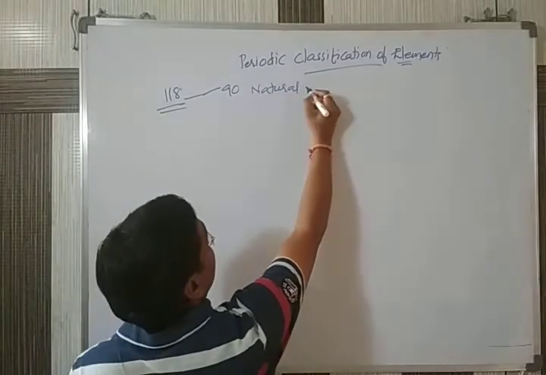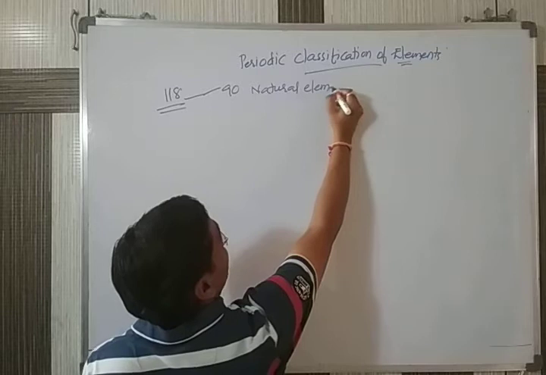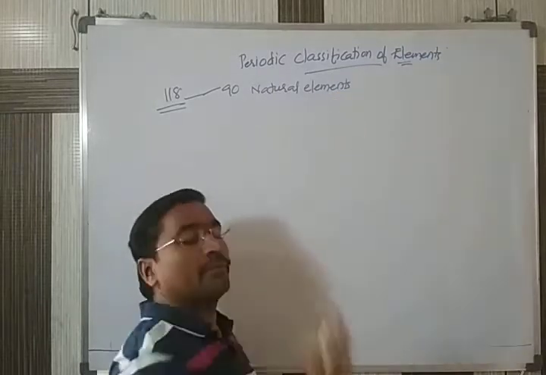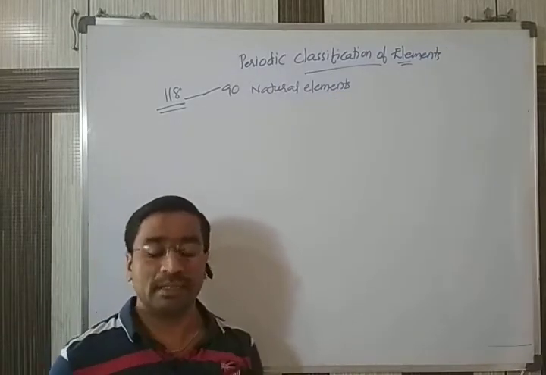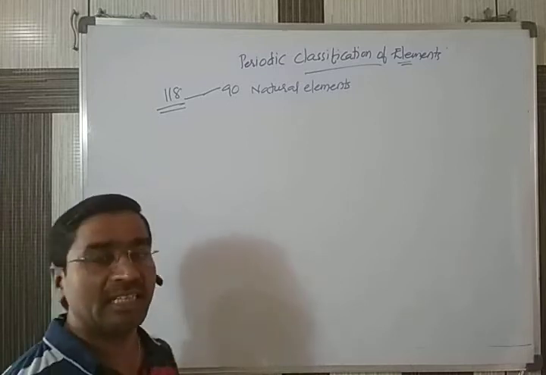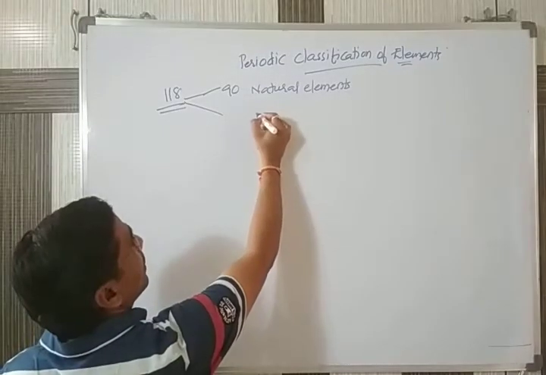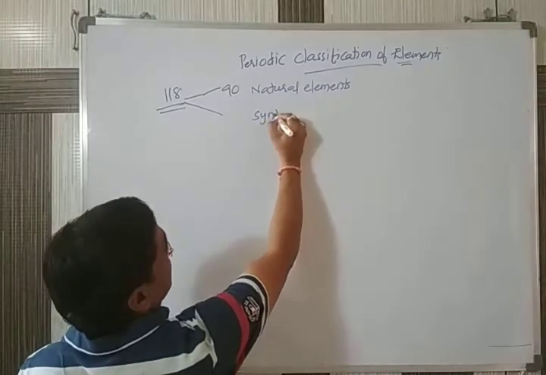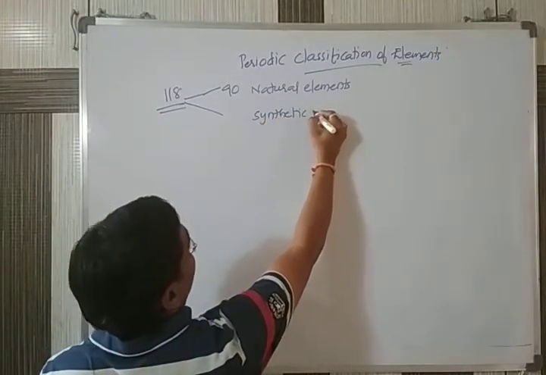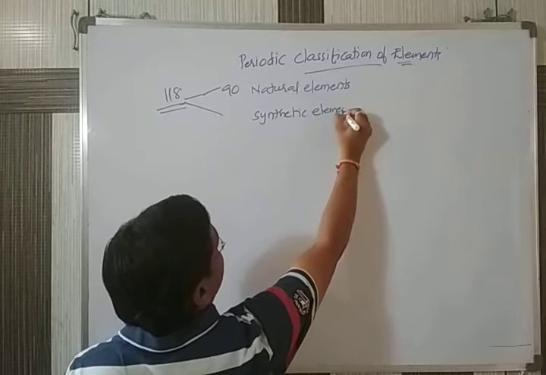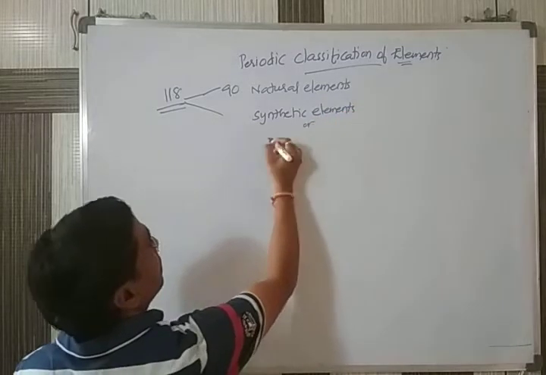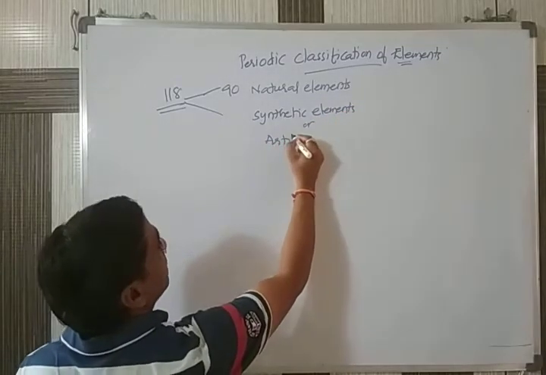They are said to be the natural elements, which are discovered from nature, obtained from nature, and the remaining elements are called synthetic elements, or we can also call them artificial elements.